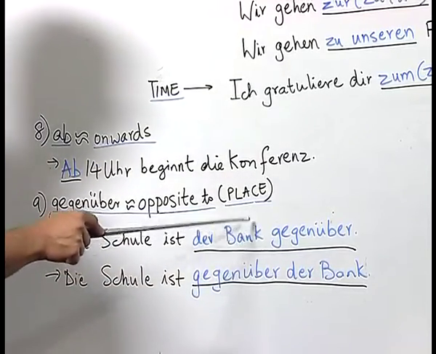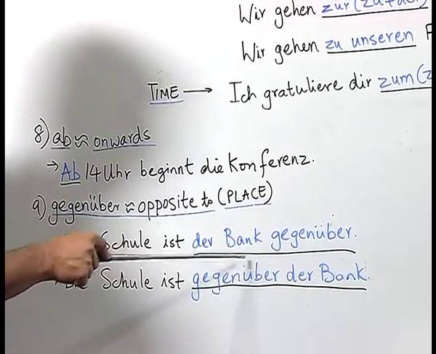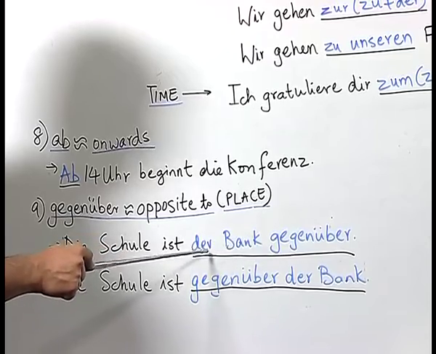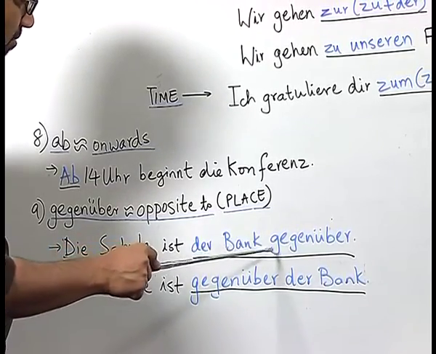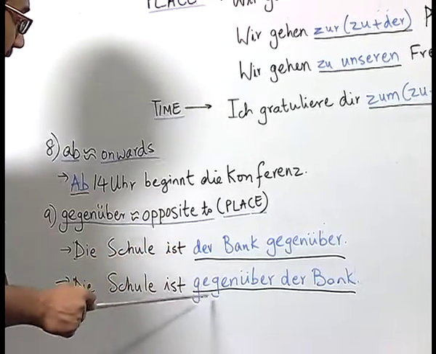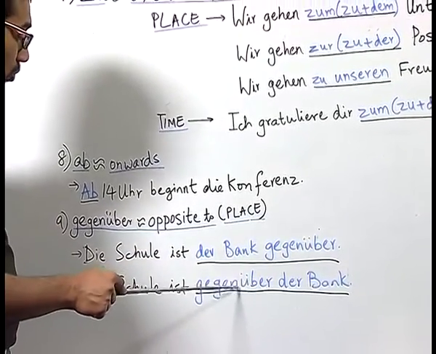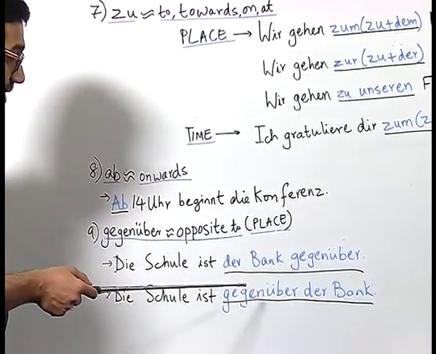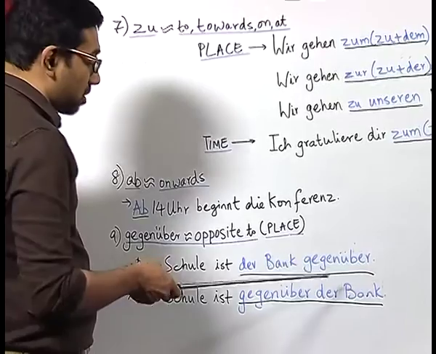If you focus on these two sentences, especially the underlined parts, you would see that in one sentence we have the preposition after the noun, and in the other sentence we have the preposition before the noun. Well, gegenüber is a special preposition in dative where it can change its position.